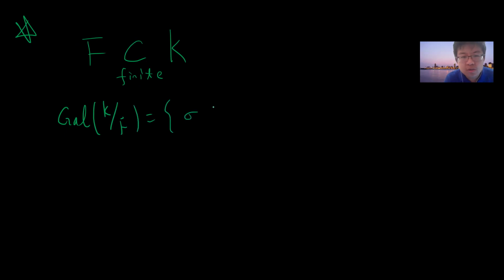Remember that somebody gives you a field extension, let's say K over F, and suppose this is a finite extension. We have proved that a finite extension is an algebraic extension. Then we can define the so-called Galois group of K over F, which is all the automorphisms from K to K such that they fix F. So this is the automorphism group, and we also have a dimension.